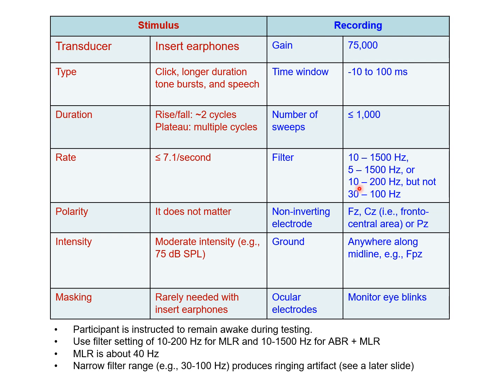The filter frequency range is fairly wide. Even if you do from 10 to 200 Hz, it's not ideal, but it's okay because it still is wide enough. However, if you further narrow the filter range, for example, down to as narrow as from 30 to 100 Hz, it's a fairly narrow frequency range. Such a narrow filter range will have consequences. Specifically, it will produce ringing artifacts, which we will mention in a later slide.